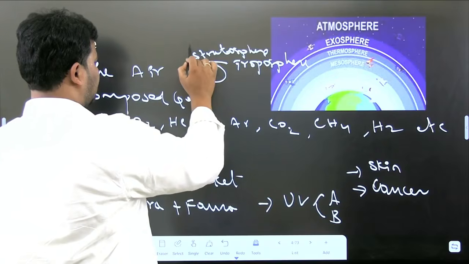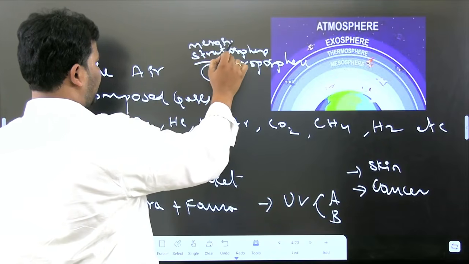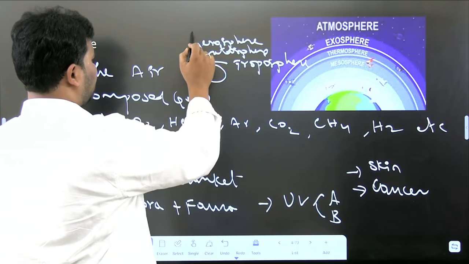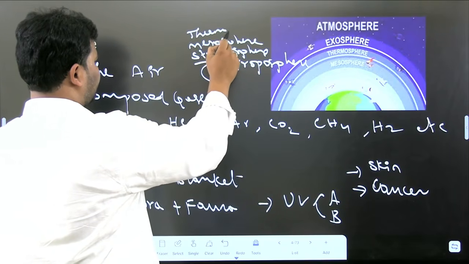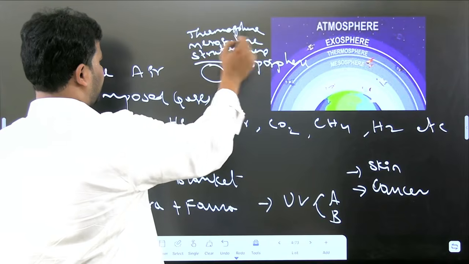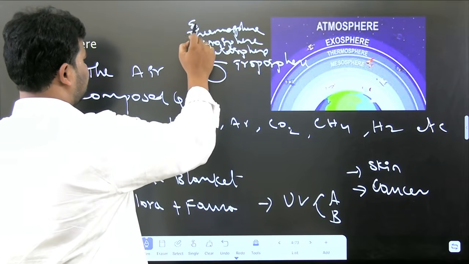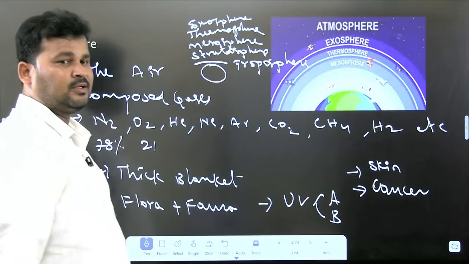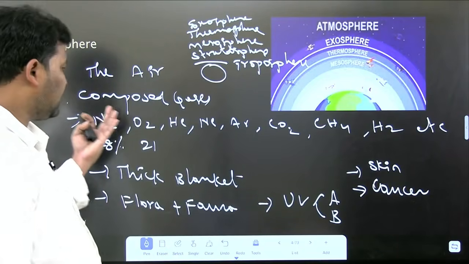Above the stratosphere, we have a layer called mesosphere. Above the mesosphere, we have a layer called thermosphere. Above the thermosphere, we have a layer called exosphere. These are the layers of the atmosphere.